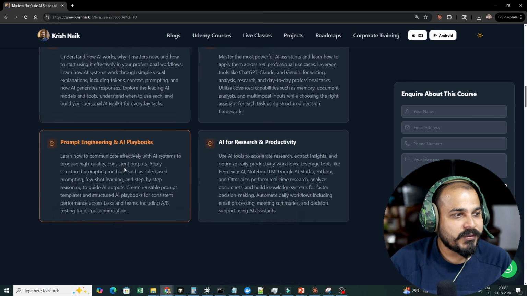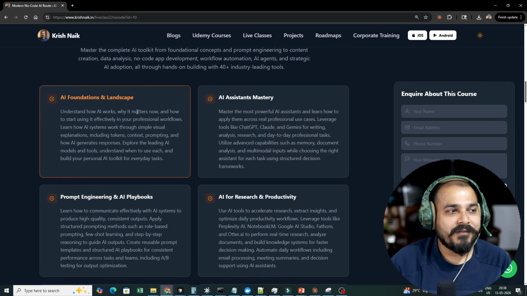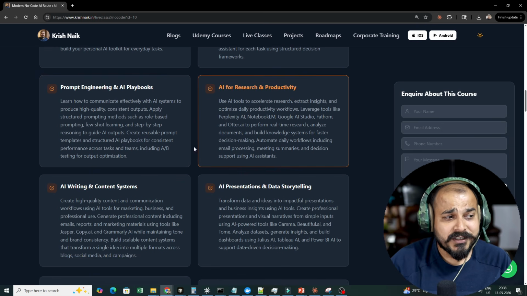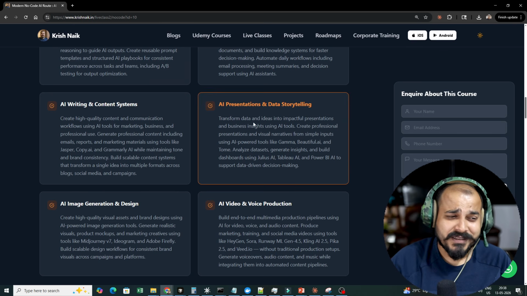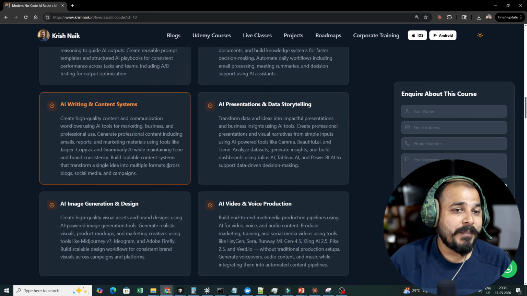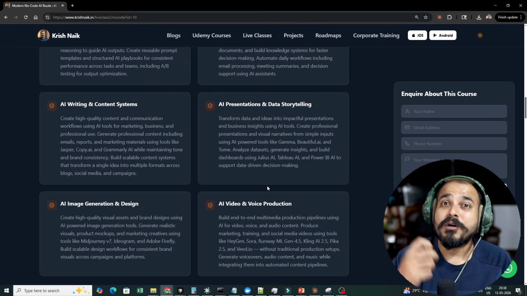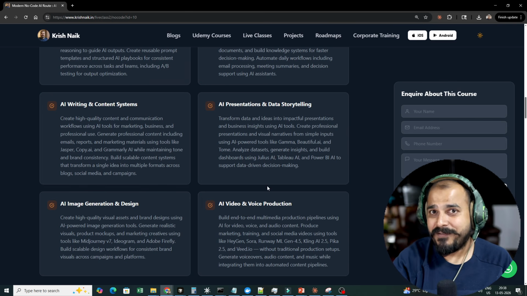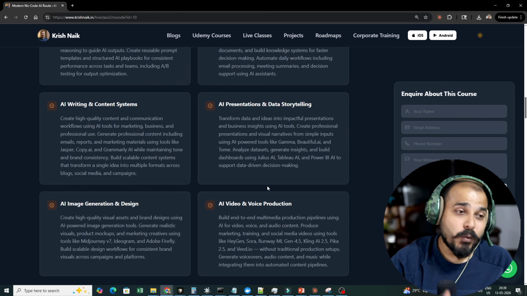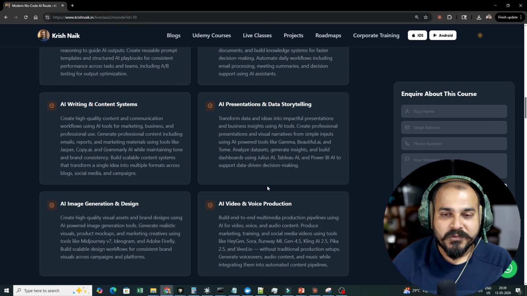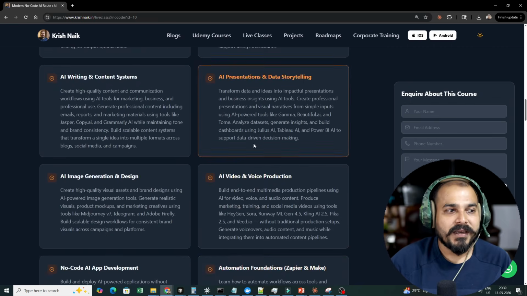Here you will be able to see that we will be learning everything about AI foundation and landscape, AI assistant memory, prompt engineering, AI playbooks, AI for research and productivity, AI writing, content system presentation, creating workflows, creating your personal assistant, and how you take a workflow into production, how you can apply all these skills in your day-to-day life, right? Through doing all these things, you will be able to lead projects, understand how a team works, and how you deliver a project to a client. All those things will be covered in this.